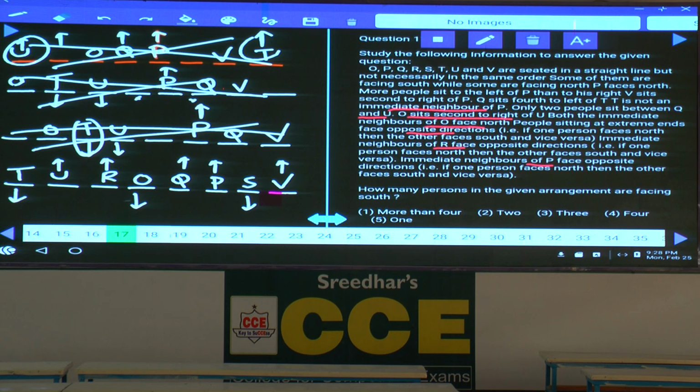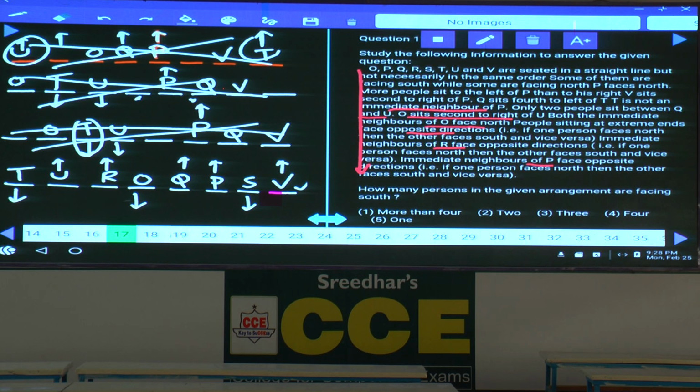If you observe here, though we had 4 possibilities, finally we are left with only 1 possibility. Hence, while solving this one also, we have to work it out in the same manner. How many times do we read the information? Only once. Wherever there is a possibility for the second case, we need to work it out there itself. With the help of one of the pieces of information, some of the cases become invalid. Whatever case is left over is the final arrangement. No second thought regarding that.